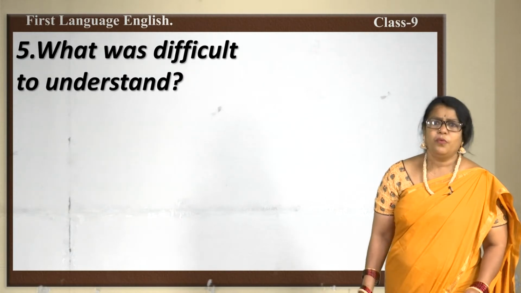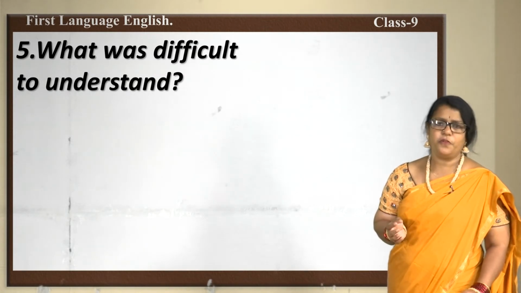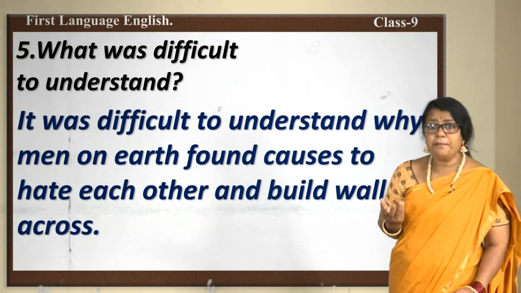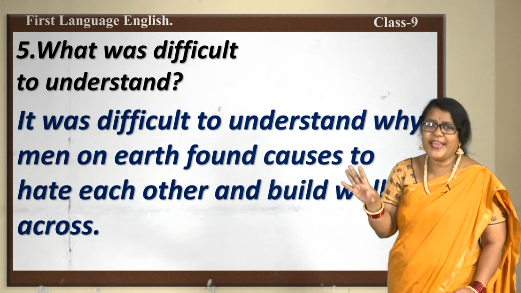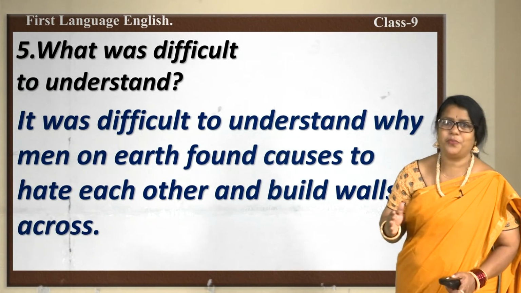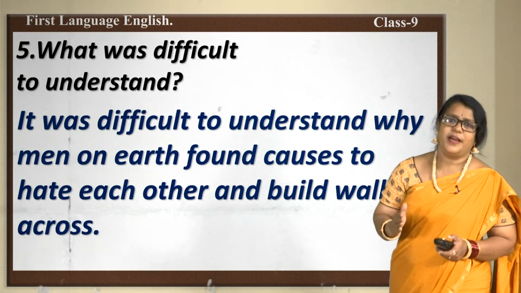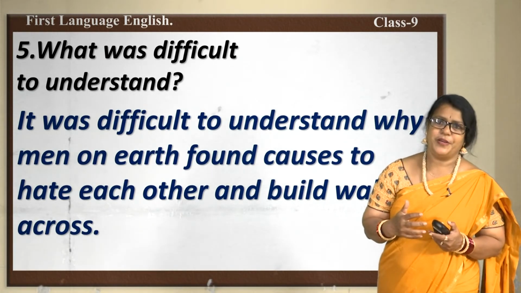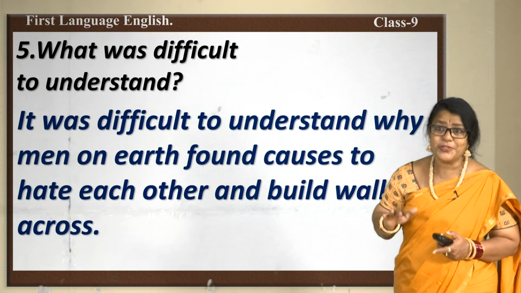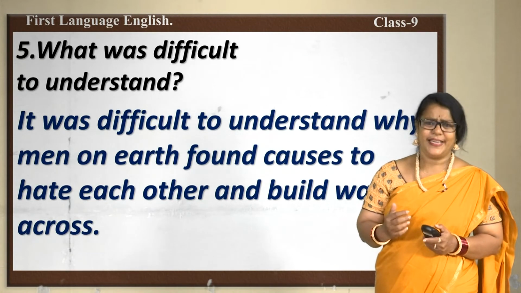What was difficult to understand for the poet when he went up in the jet and saw from a great height? What was difficult to understand? It was difficult to understand why men on earth found causes to hate each other and build walls across. Why were there walls across? This has also another meaning. People hated each other and never mingled with the human beings, and why they hated, this was the thing which the poet did not understand. Even today many of us also don't understand these things. Why people hated each other.